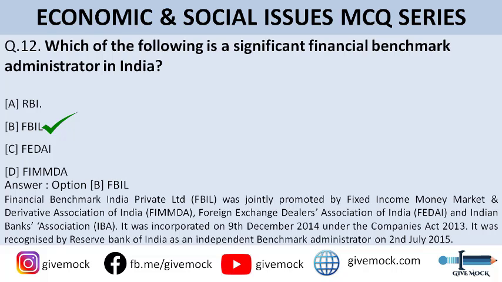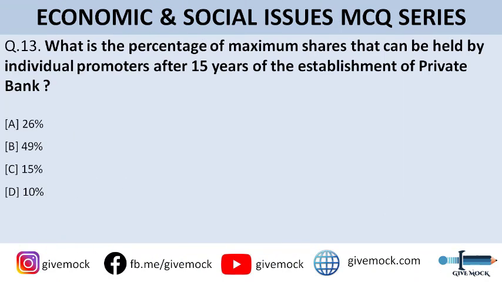Okay, so guys, moving to question number 13. What is the percentage of maximum share that can be held by an individual promoter after 15 years of the establishment of a private bank? So you can go through the options here. Option A is 26%, option B is 49%, option C is 15%, and option D is 10%. So guys, the correct answer to this question is option C, and that is 15%. After registration of a private bank, any individual promoter can hold only 15% after 15 years of establishment of that particular bank.